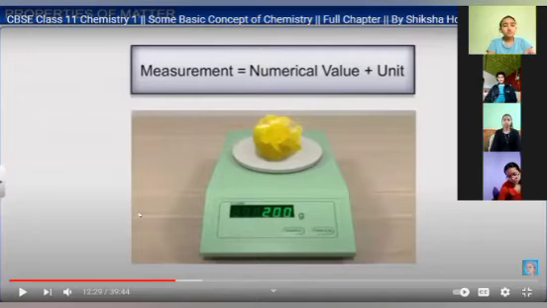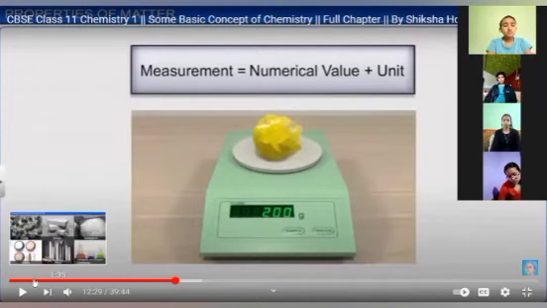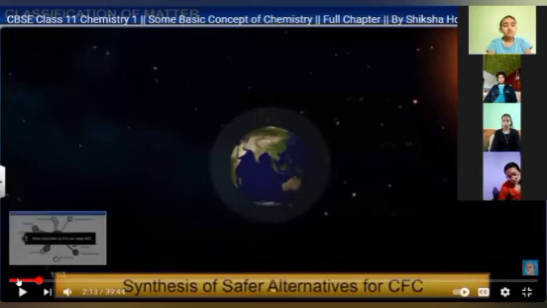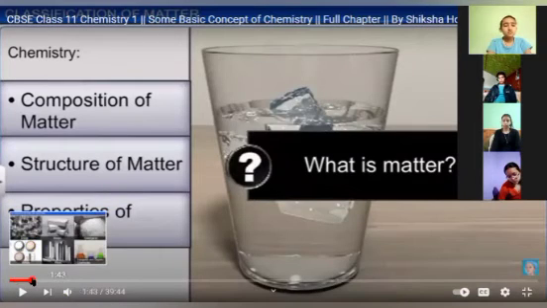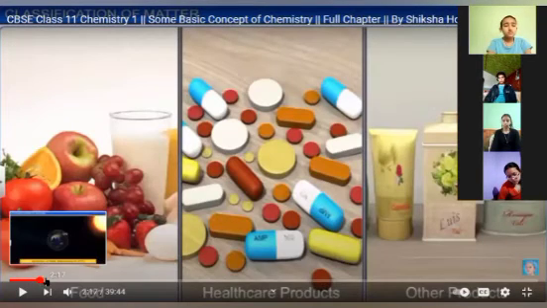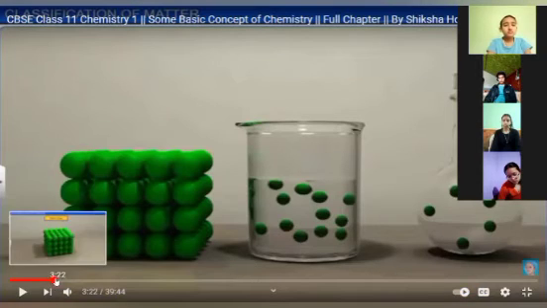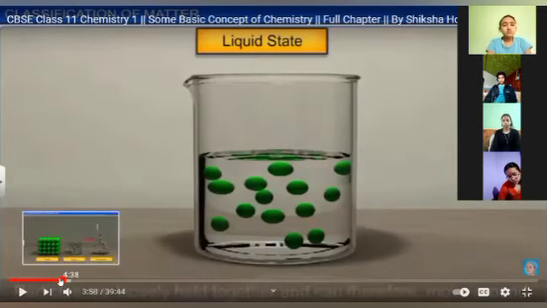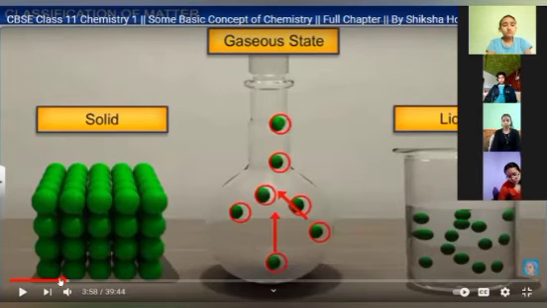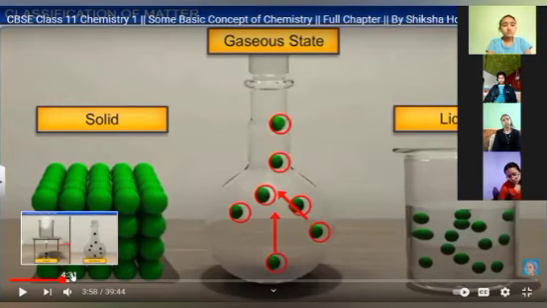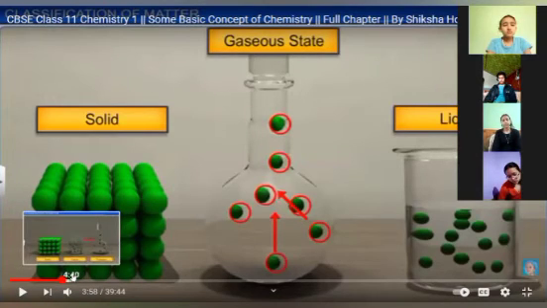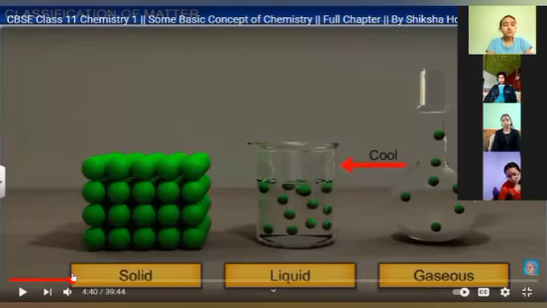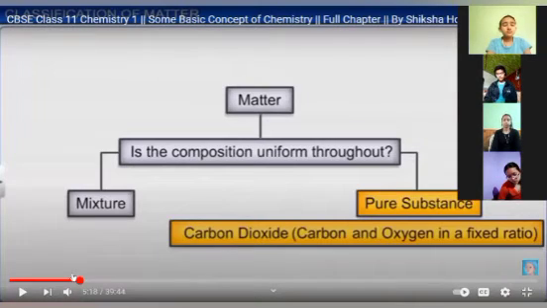So first we did the introduction of chemistry, then after that the branches of chemistry, then the importance of chemistry, then where chemistry is used in our daily life, and then after that we did unit one, that is matter, then the definition of matter, then the classification of matter: solid, liquid, gas. Then the properties of solid, liquid, gas we did. Then how to convert solid into liquid into gas and gas into liquid into solid. Then we have started classification of matter.